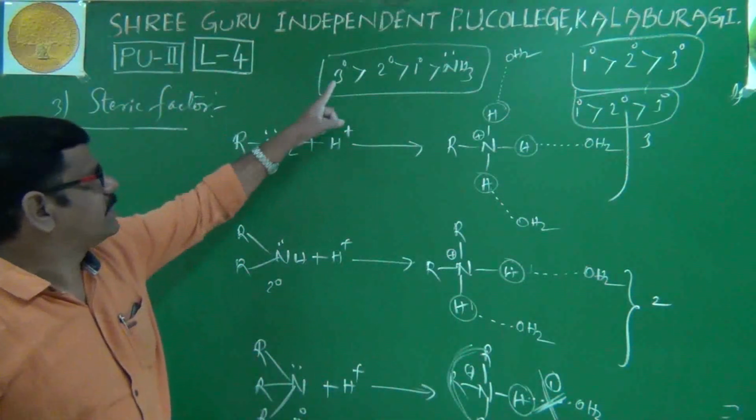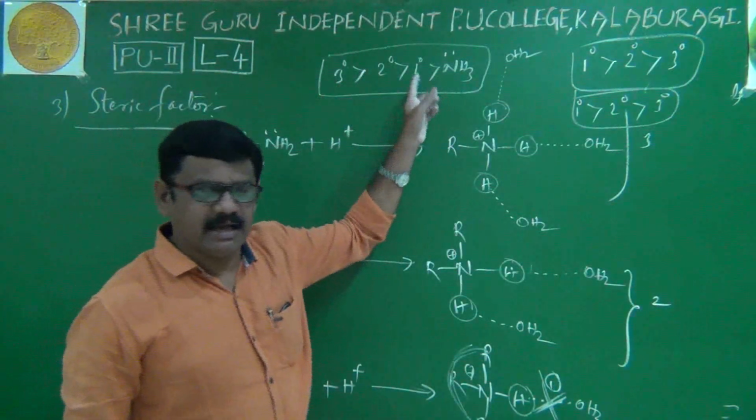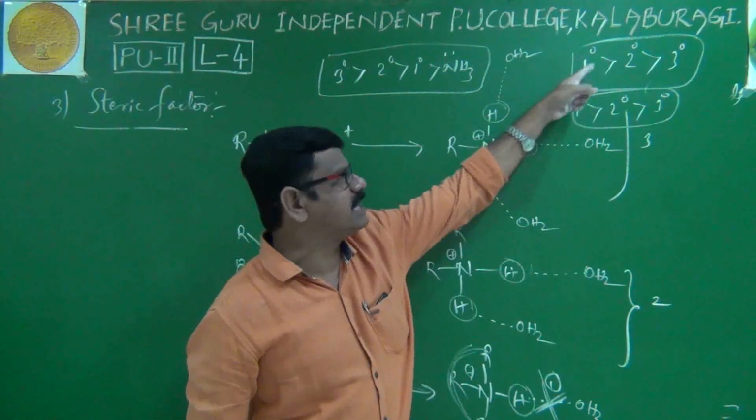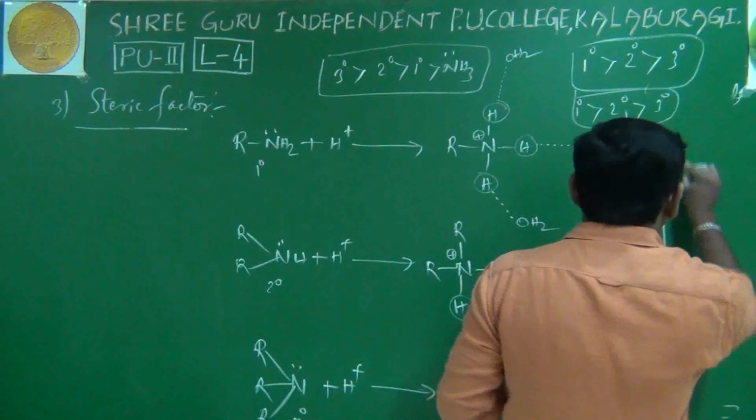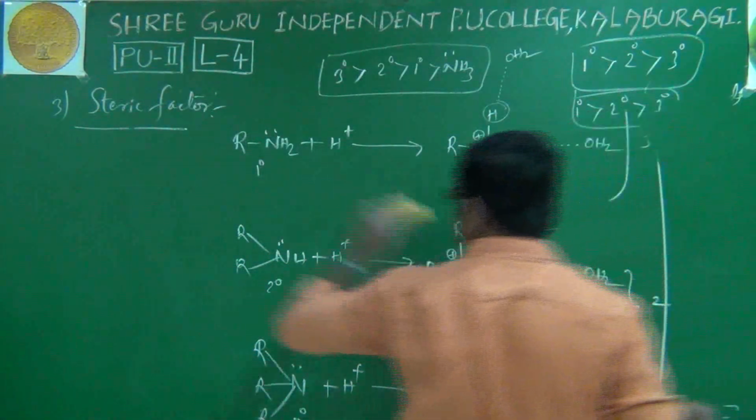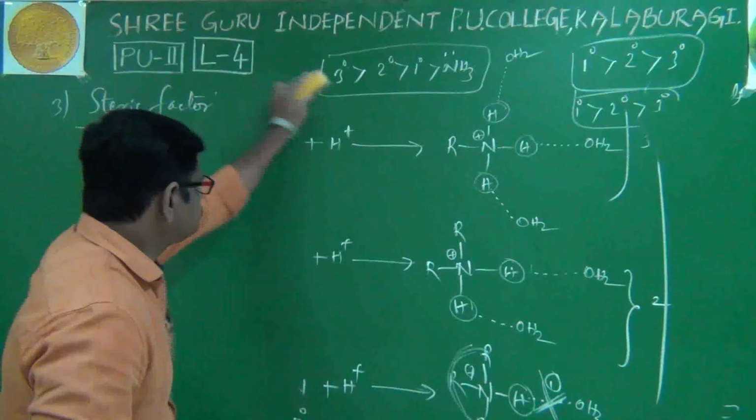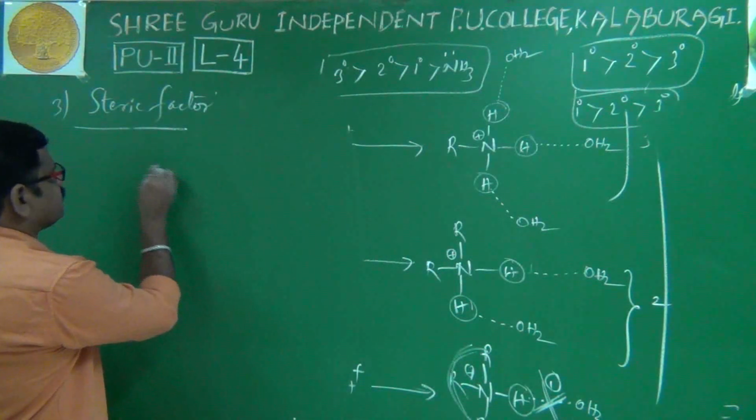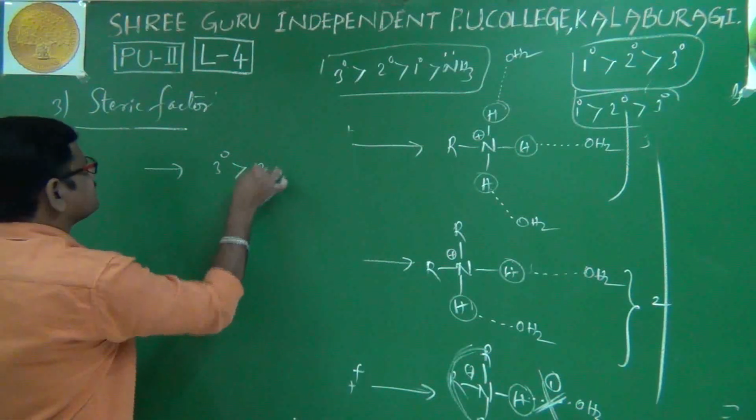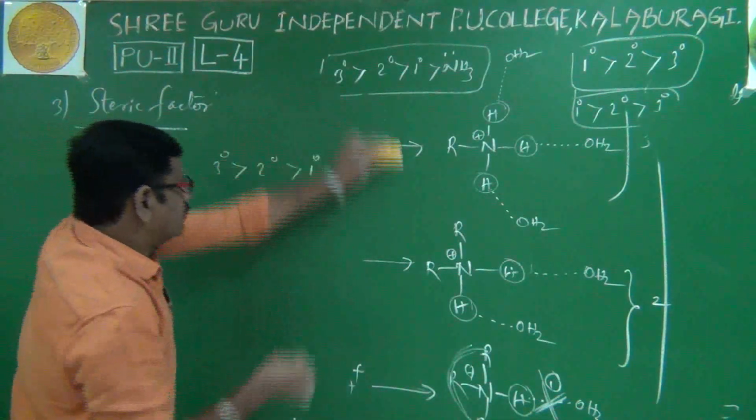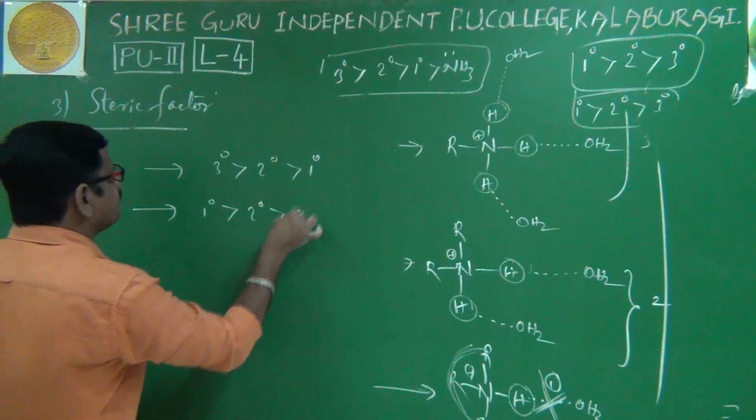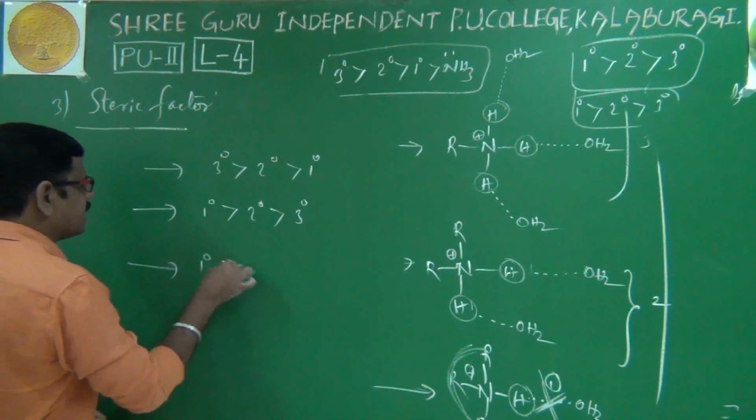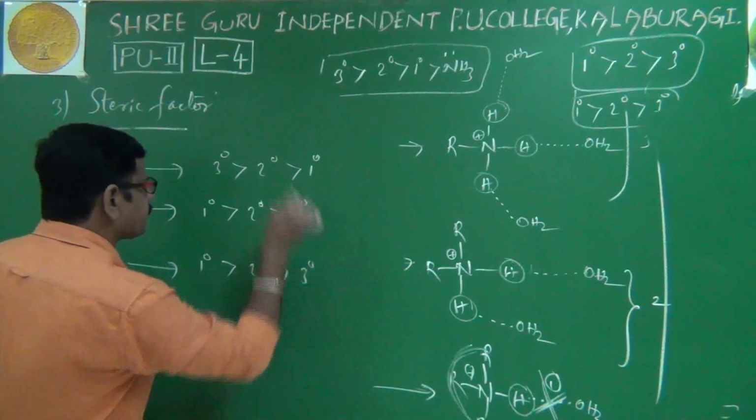According to the first factor: tertiary, secondary, primary. According to the second and third factors: primary, secondary, tertiary. Once again, I'll write all three orders clearly. According to the first factor, tertiary, secondary, primary. According to the second factor, primary, secondary, tertiary. According to the third factor, also primary, secondary, tertiary.